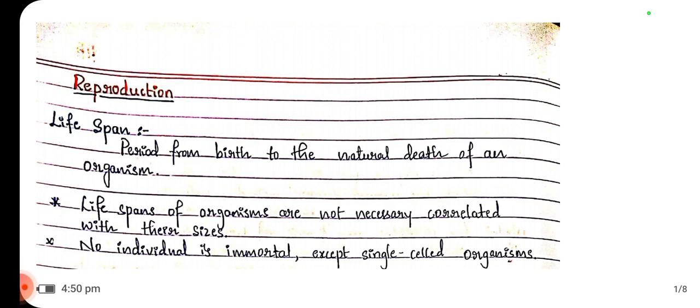Yes, every organism is going to die one day, but only single-celled organisms go on dividing, which gives rise to other organisms. So they are immortal, but the higher organisms are not immortal. They are going to die one day.